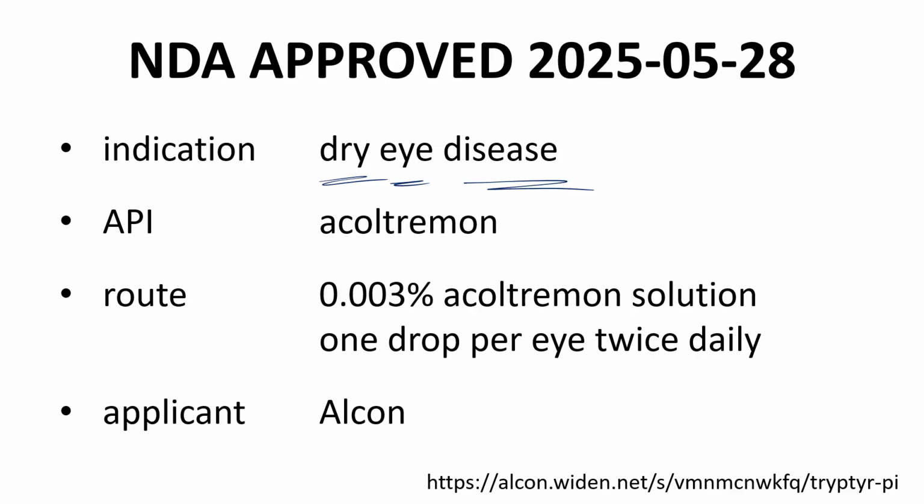The drug is administered twice daily as eye drops at quite a low concentration of the API, just 0.003%. The sponsor for the NDA is Alcon. The prescribing information insert of TRYPTYR is cited through the link at the bottom of this slide, and this reference was used extensively to make this video.